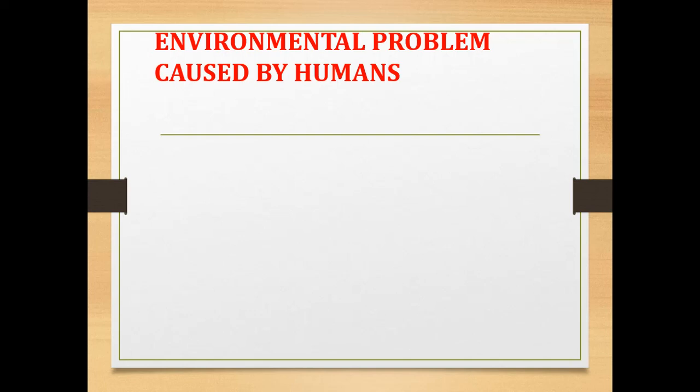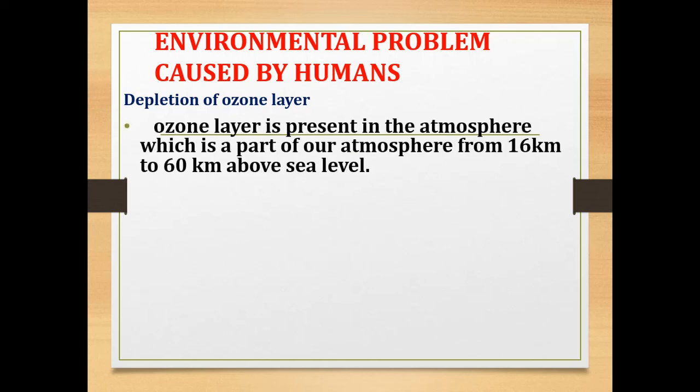Certain problems are caused by the activity of humans in the environment, which are called environmental problems. So let's see about the environmental problems caused by humans. First one is depletion of the ozone layer. This is a major environmental problem caused by humans.